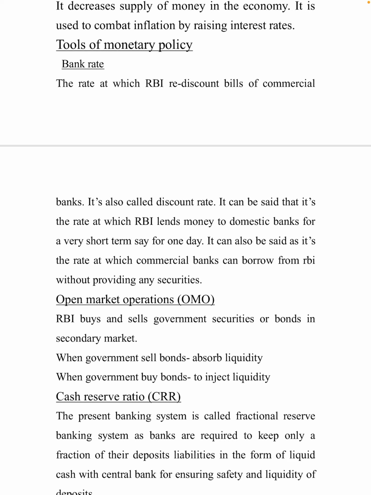This is the rate at which a bank takes a loan from the RBI for a very short period. Understood? The rate at which the RBI gives money is called bank rate.